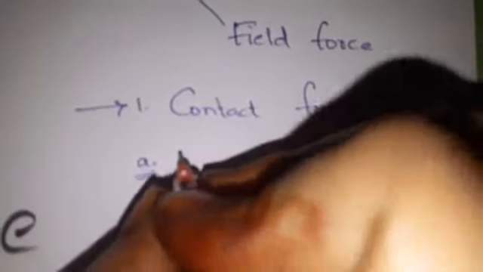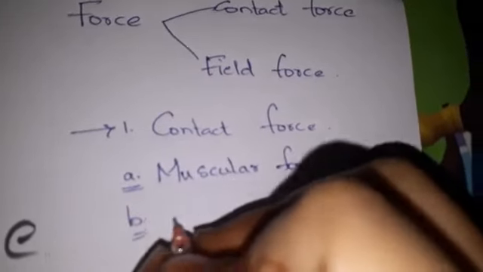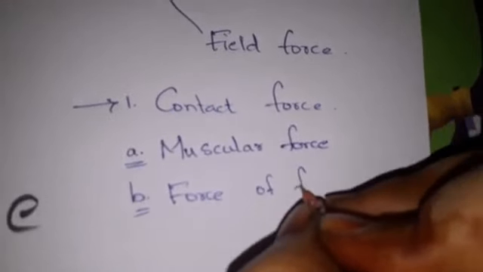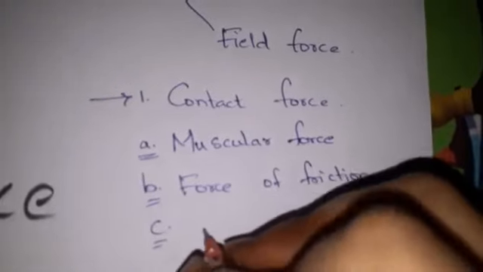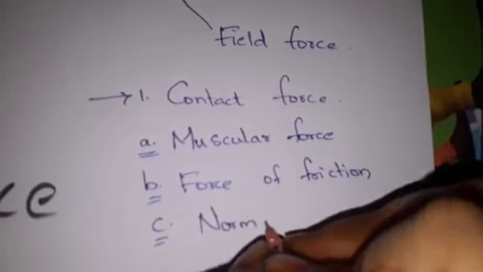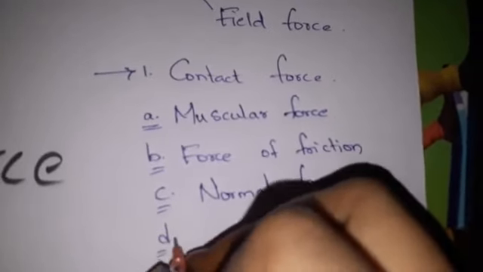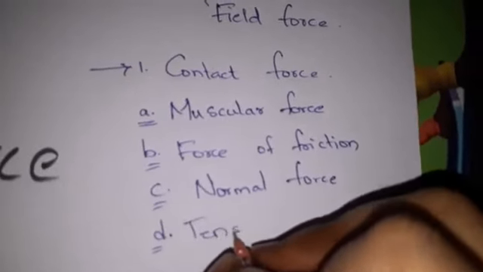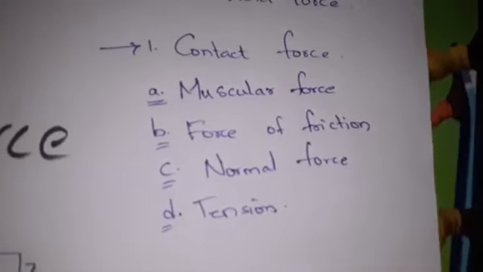So first type of contact force is, A, muscular force, B, force of friction, C, normal force, and D, last one is tension. Right? So first we will go with the muscular force.